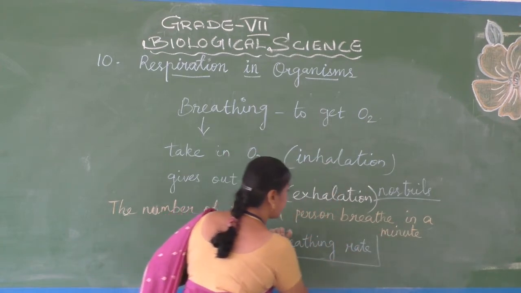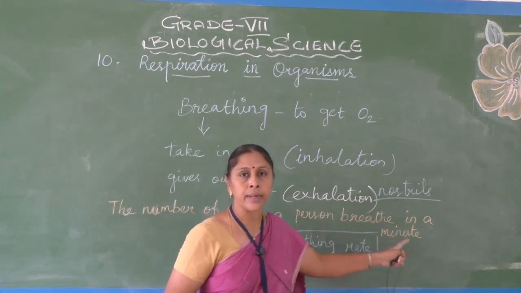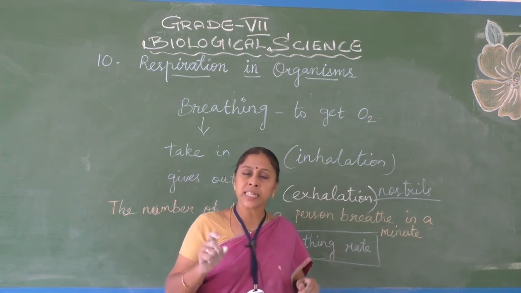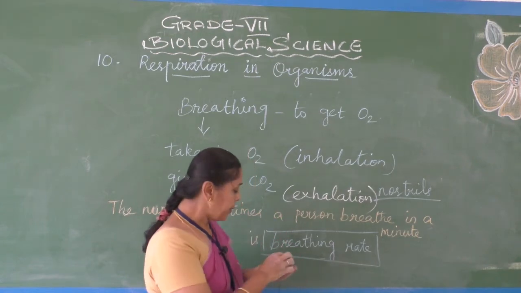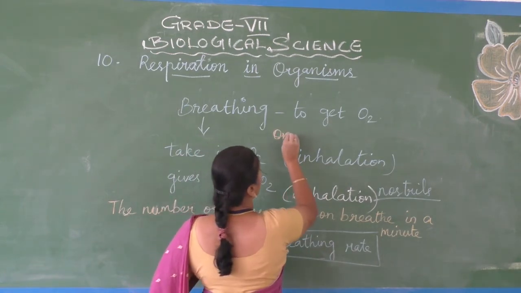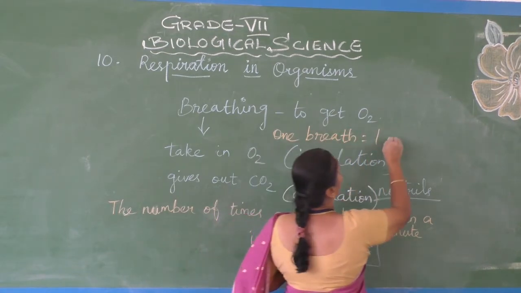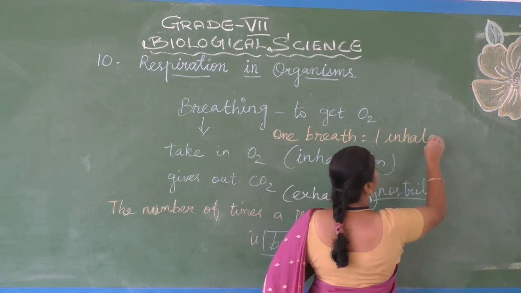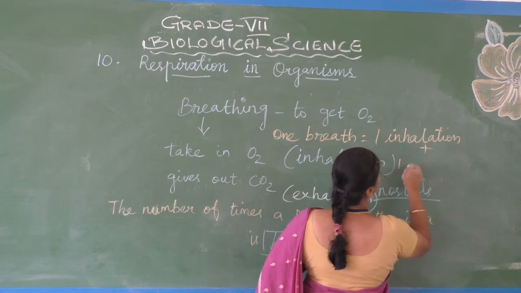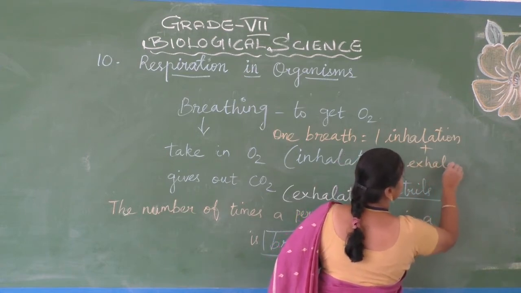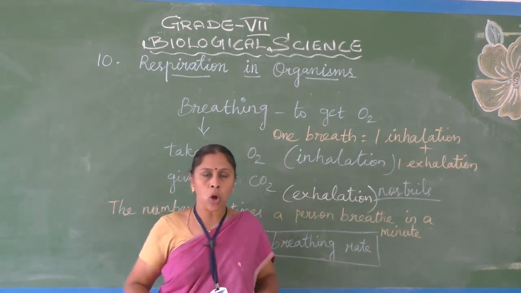So what is breathing rate? The number of times a person breathes in a minute. That means in 60 seconds, how many times. One breath is equal to one inhalation plus one exhalation. That means one time we are taking in and giving out carbon dioxide.